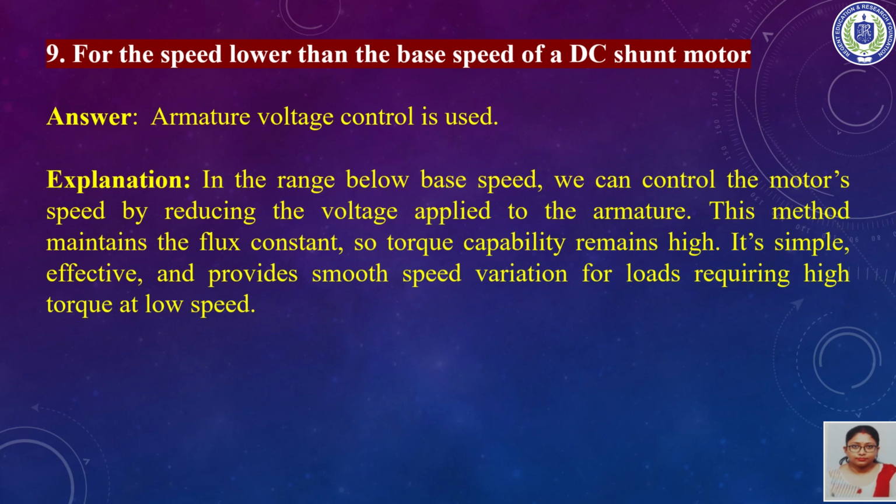The next question is, for speeds lower than the base speed of a DC shunt motor, armature voltage control is used. In the range below the base speed, we can control the motor speed by reducing the voltage applied to the armature. In this method the flux remains constant, so torque capability remains high. It is simple, effective, and provides smooth speed variation for loads requiring high torque at low speed.